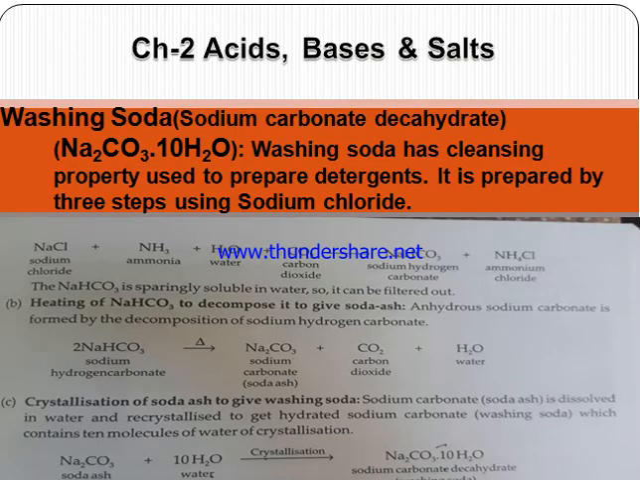Next is washing soda. It is sodium carbonate decahydrate. It has cleansing property and is used to prepare detergents. The preparation method includes 3 steps. In the first step, NaCl reacts with ammonia, water and CO2 to obtain sodium hydrogen carbonate plus ammonium chloride. This sodium hydrogen carbonate is further heated to form sodium carbonate, and at last to sodium carbonate we add 10 molecules of water of crystallization to obtain washing soda.